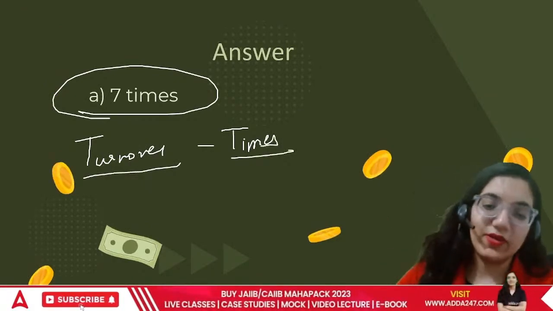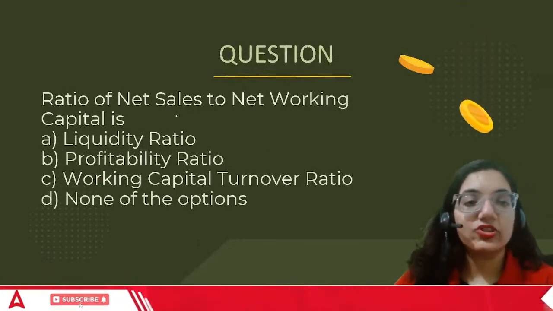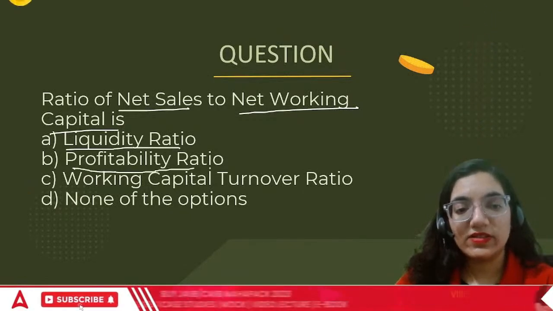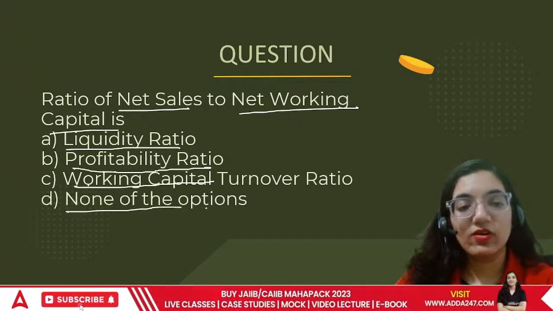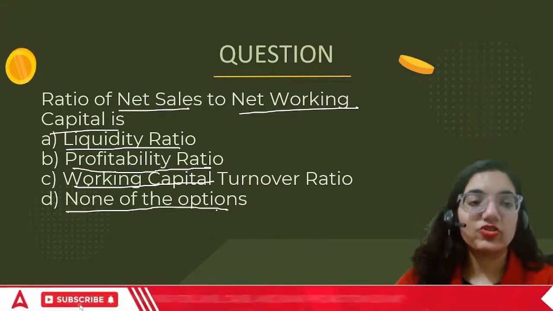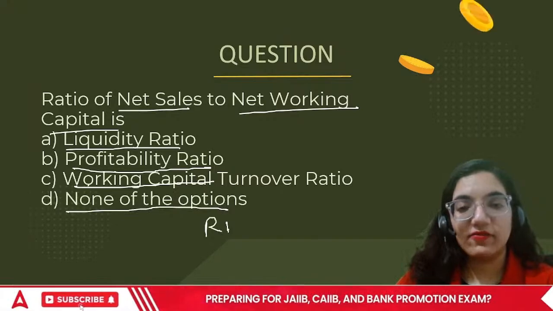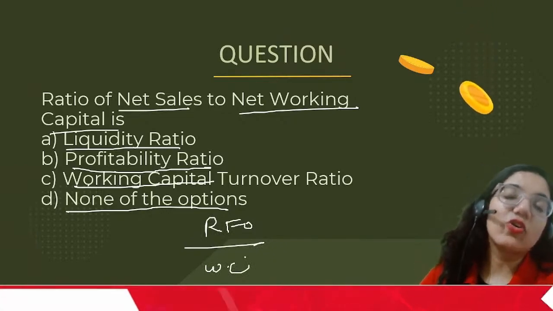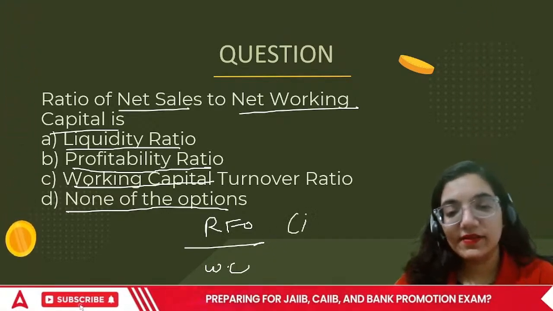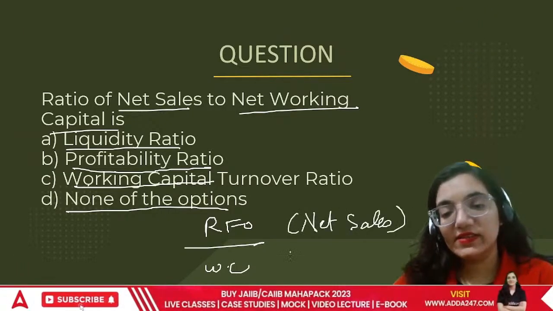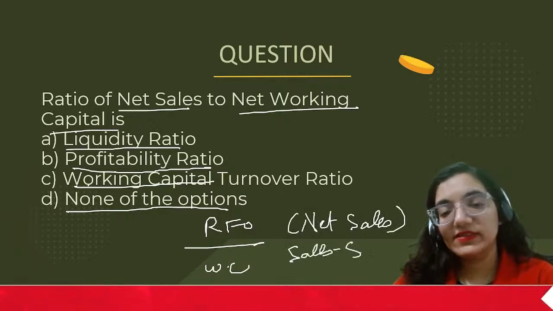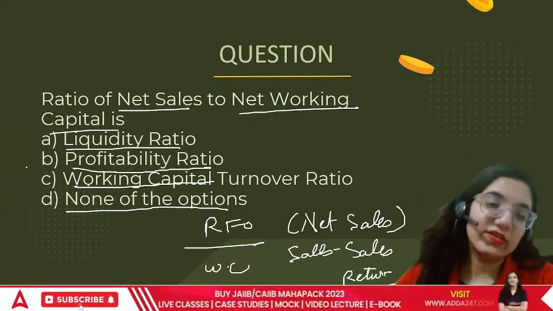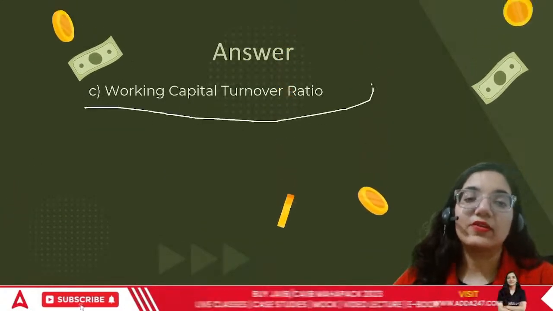Okay? Another question. The ratio of net sales to net working capital is liquidity ratio, profitability ratio, working capital turnover ratio, or none of the above. Ratio of net sales to working capital. Net sales is RFO to working capital. We have just done this same formula, everyone. Net sales is called RFO. Net sales simply means sales minus sales return. So the correct answer turns out to be working capital turnover ratio.